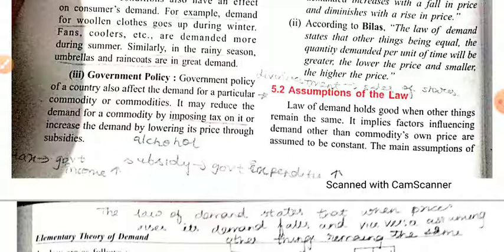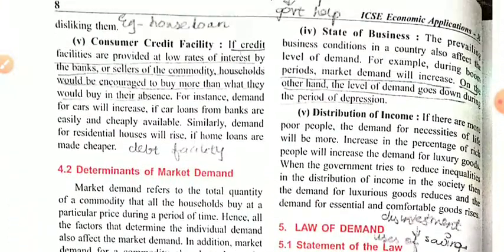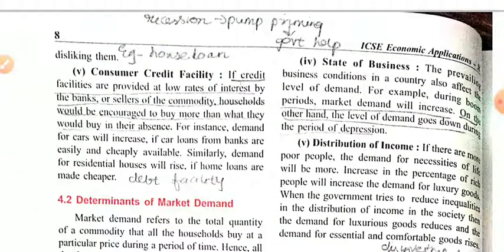Or it may increase the demand by lowering the price through subsidies. For example, in the case of gas cylinders, you can see that the government provides a subsidy. So by that subsidy, the demand for the gas cylinder remains constant. If the government reduces the subsidy on the gas cylinder, then the price of the gas cylinder increases.